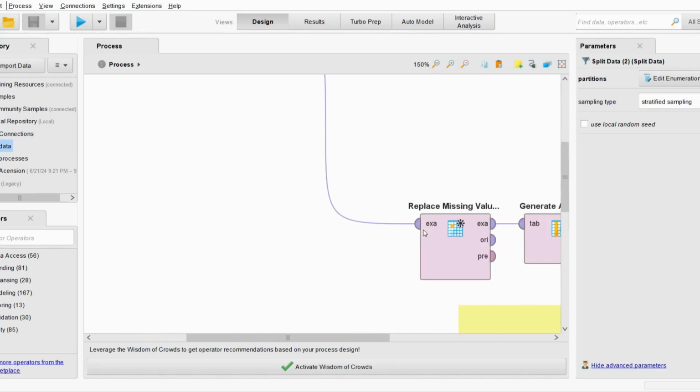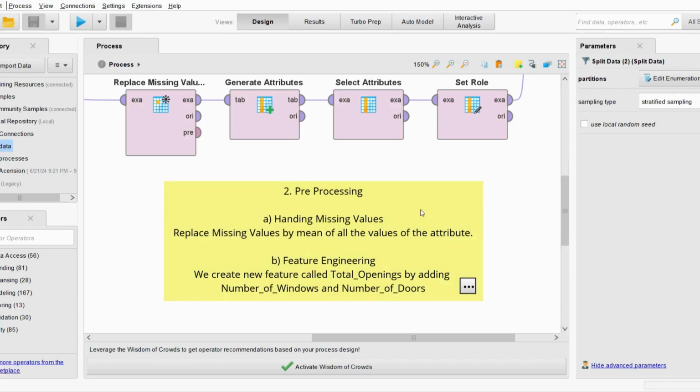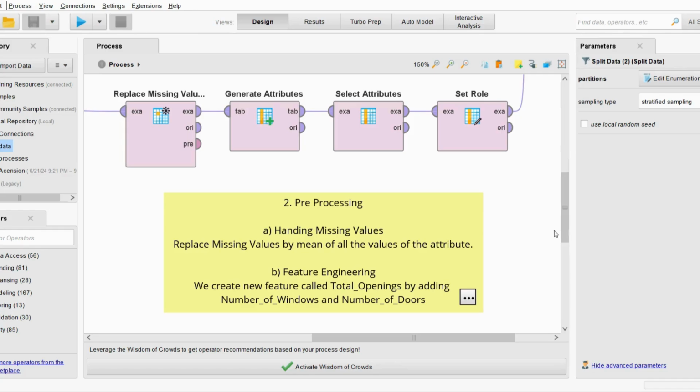Coming to the next part of it, which is the pre-processing. Here we're doing two major things, that is handling missing values by replacing them with the mean of the remaining values, and something called feature engineering, where we're creating new, meaningful features from already existing features. Two things that it achieves is that you create data that is more meaningful and gives better outputs on predictions, and you're dropping unnecessary features. So that also decreases the complexity of the model and improves its overall performance.